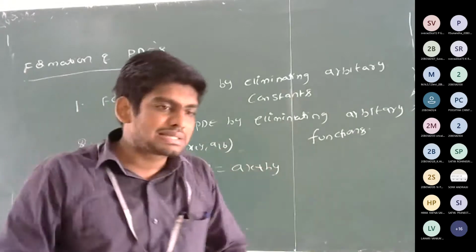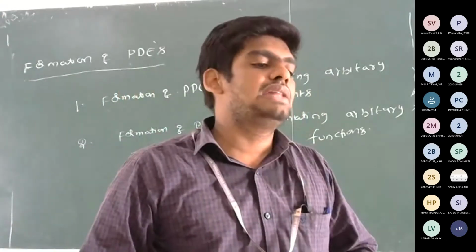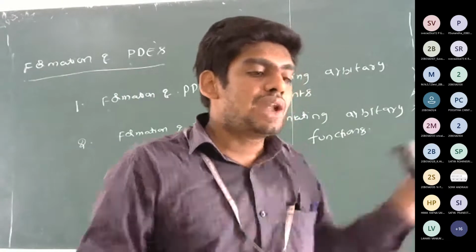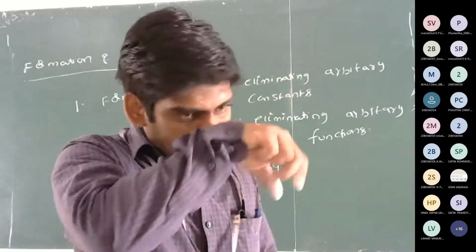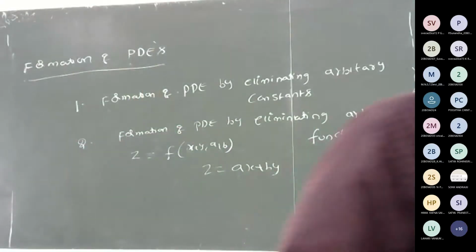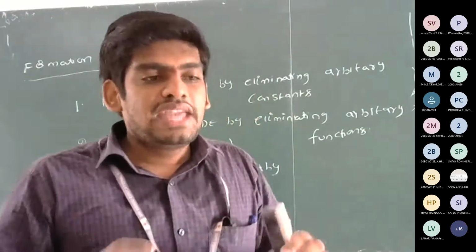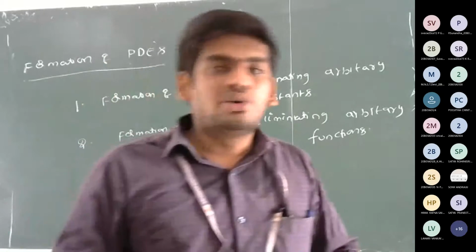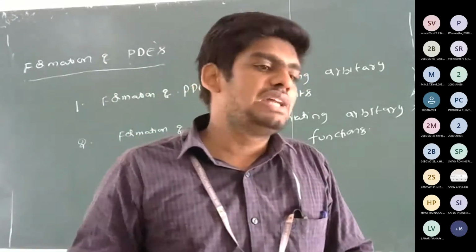So what is our task here is to eliminate the arbitrary constants. So that is our task. Here, how many arbitrary constants in that example? Two arbitrary constants. What are they? a, b. So we have to eliminate the arbitrary constants a, b and replace the values of a, b by partial derivatives.